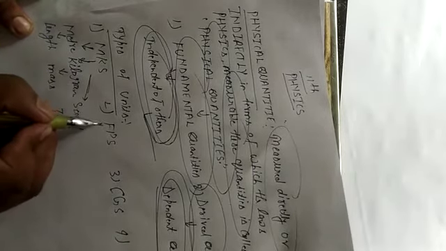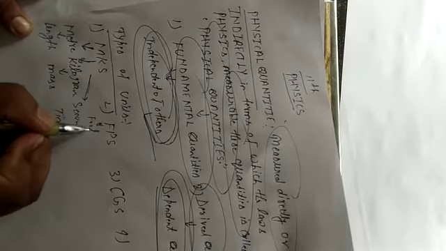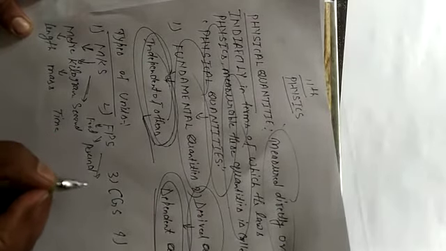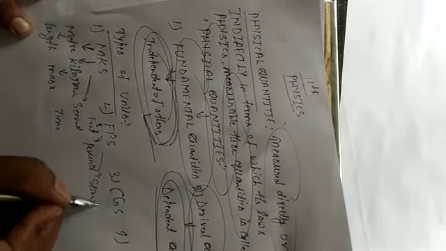Here, in the same way, F stands for foot, P stands for pound and S stands for second, for length, weight or mass, and time. In CGS, similarly, centimeter, gram, and second for time.